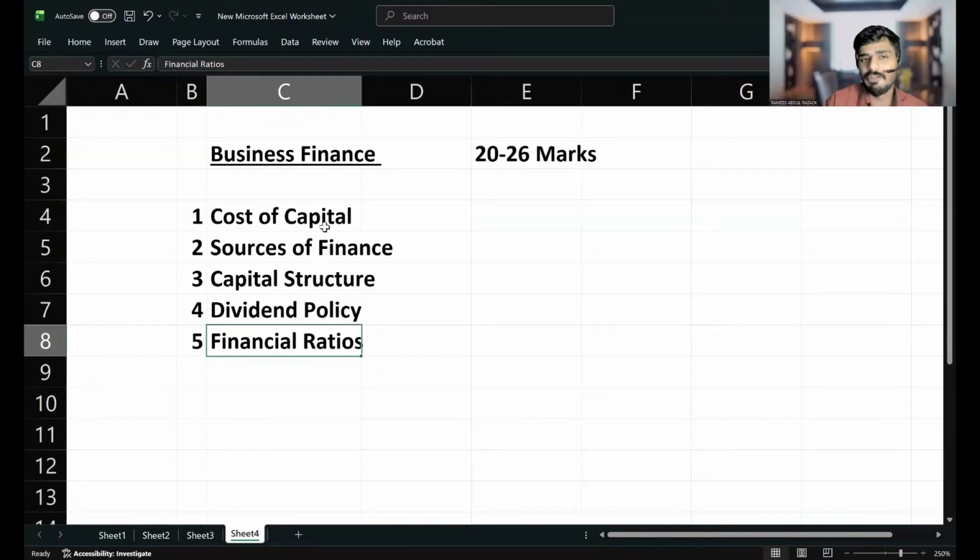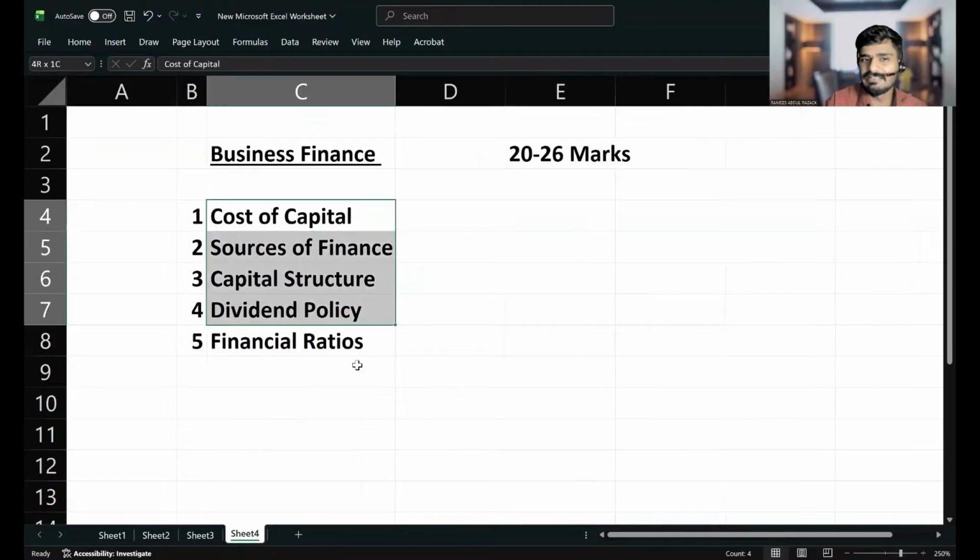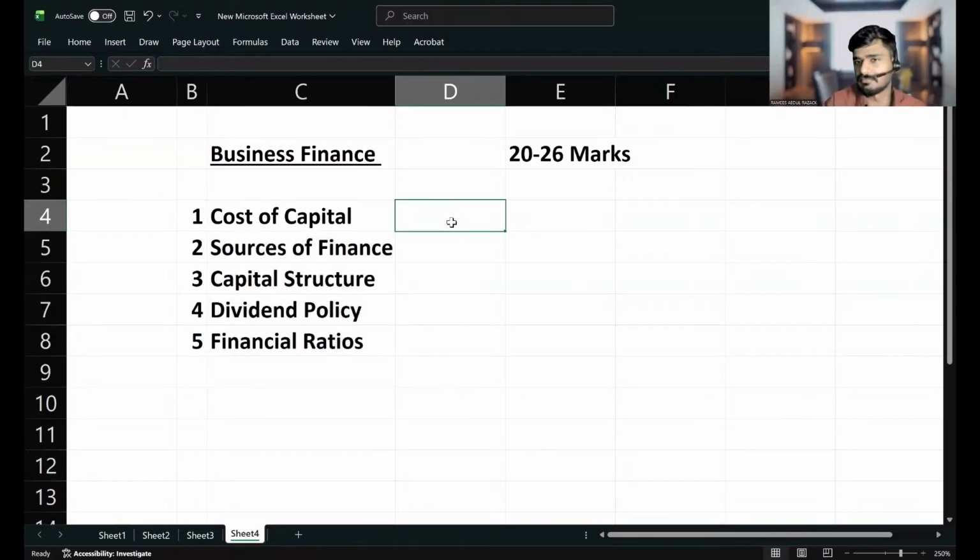Anyway, we do have 5 chapters, and we do have 20 to 26 marks. From the whole 5 chapters, you can expect only 3 types of question. I can assure you that only 3 types of question can be tested. Anyway, I'm going to give you all the 3 types of question.